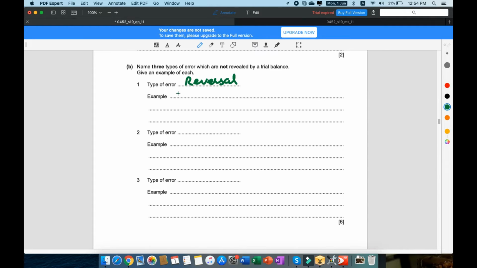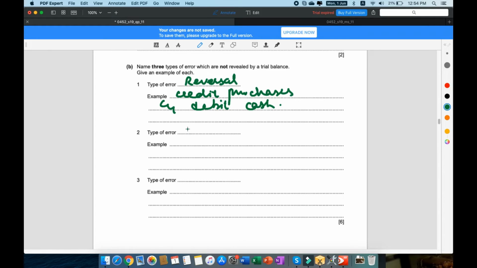And you accidentally credited purchases and debited cash, which means that you actually received cash and that you credited purchases. That just doesn't make any sense, right? So you accidentally reversed the entries.